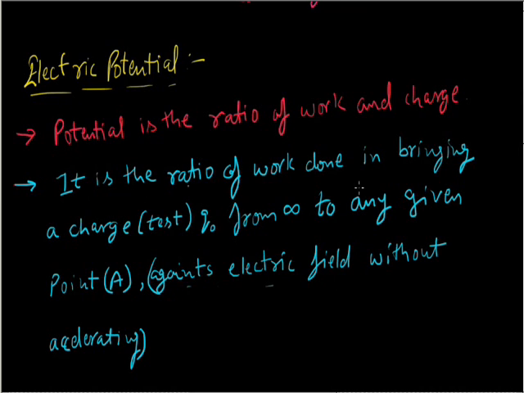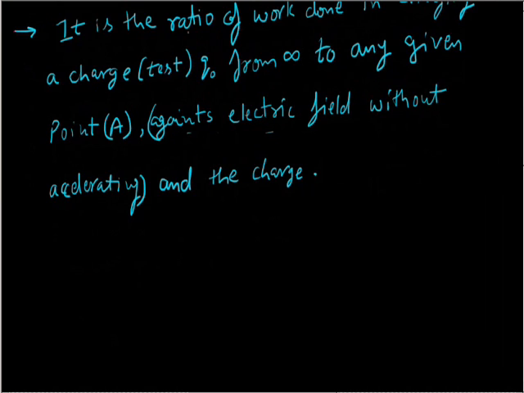So it is the ratio of work done in bringing a charge Q naught from infinity to any given point A and the charge. Now how can we represent it? Potential V at any given point A will be equal to the ratio of work done to bring a test charge from infinity to point A and the charge itself.